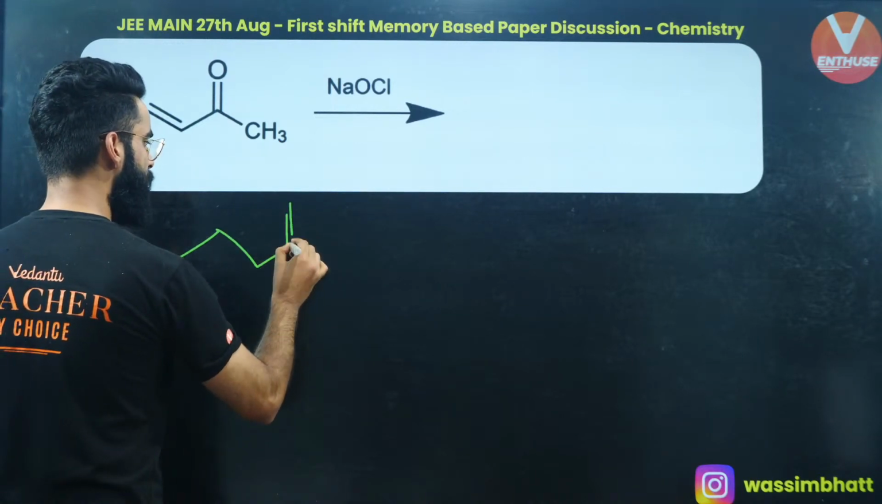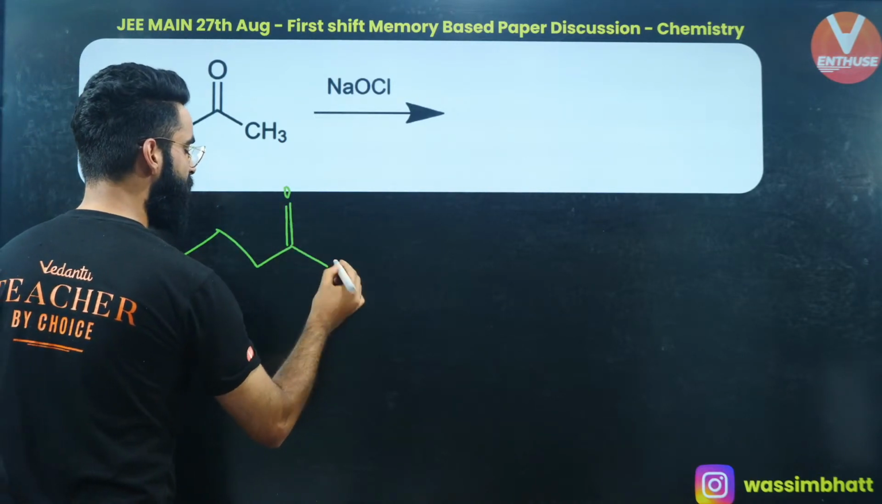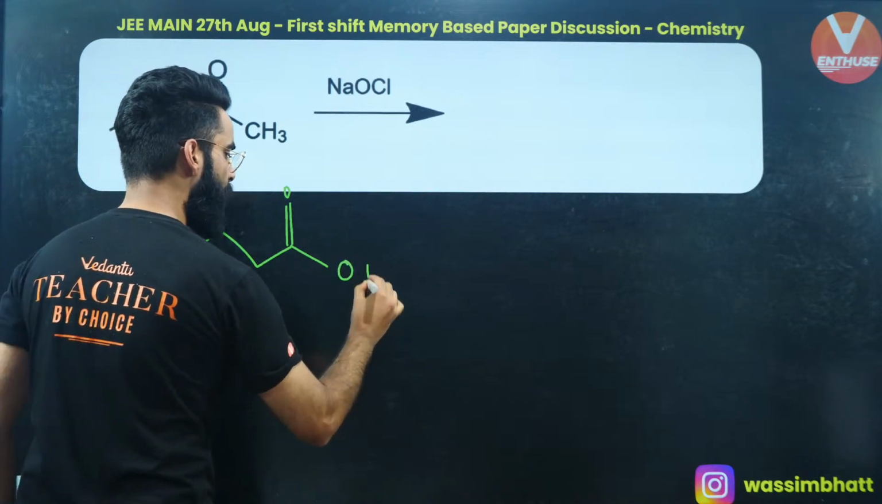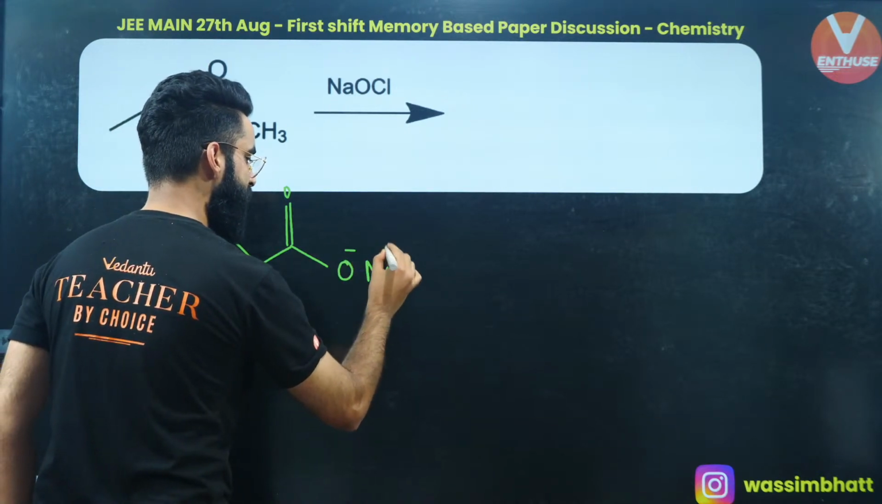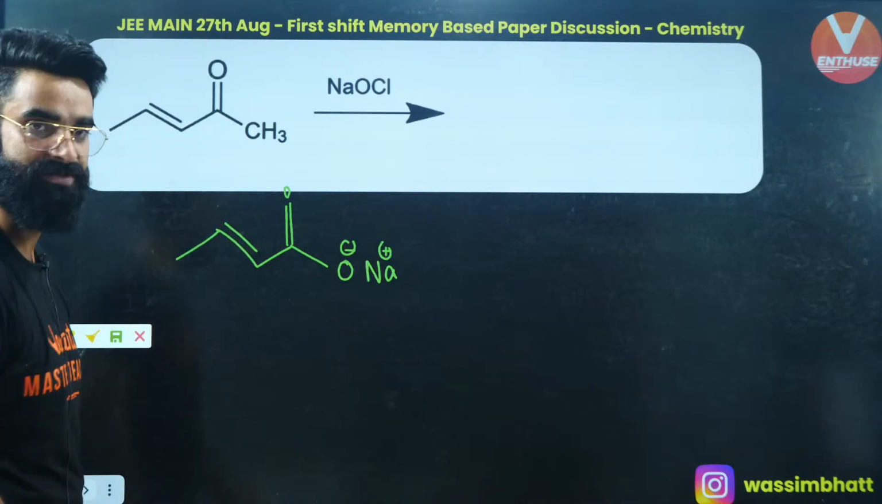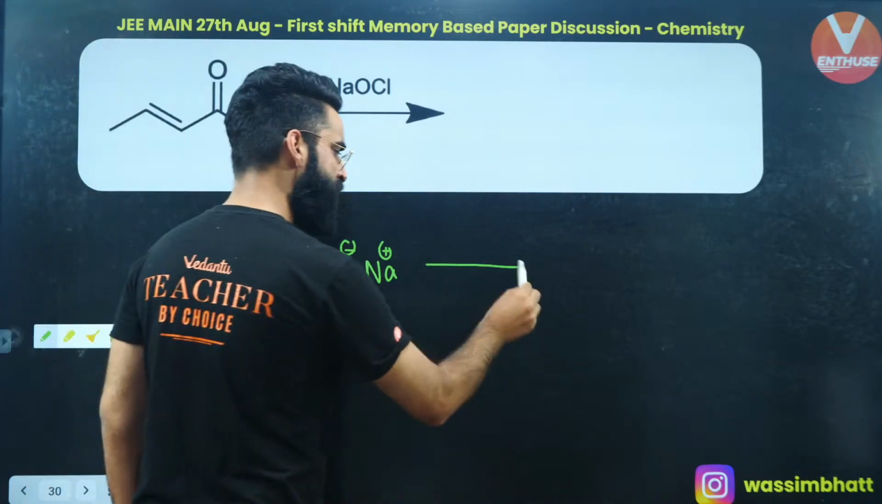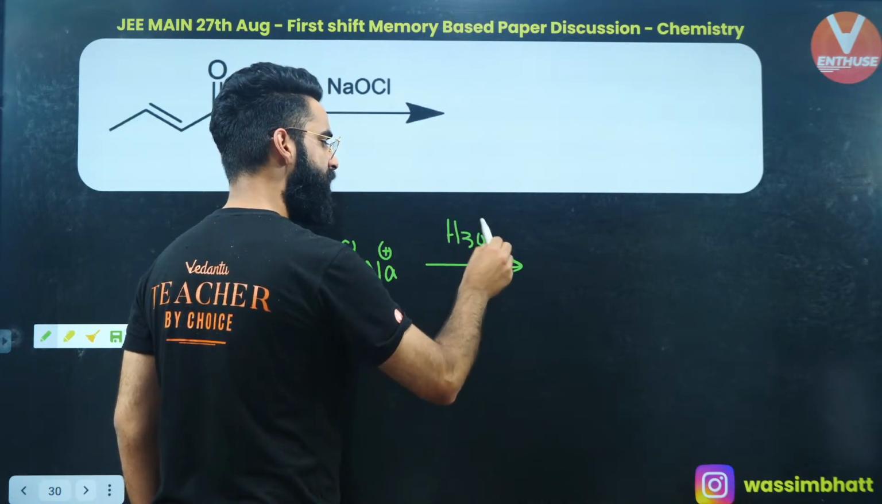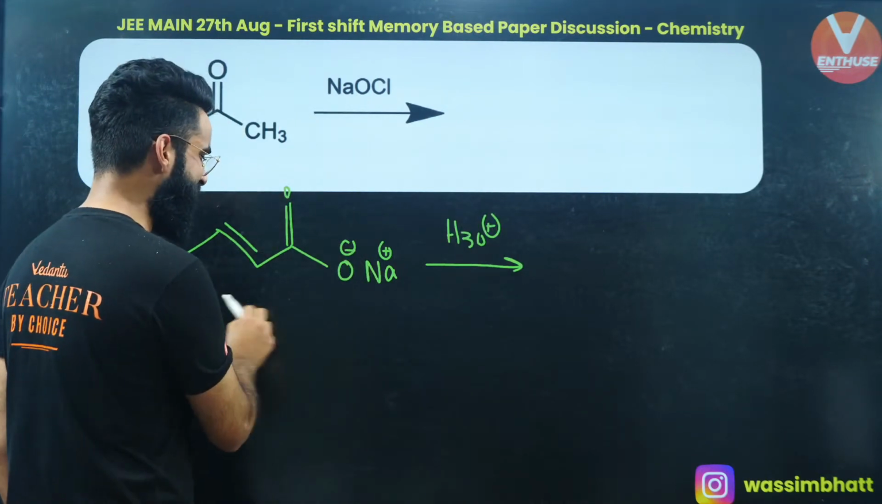This is a double bond O, and instead of CH3, you will be writing ONa. This reaction I've shown you many times, if you remember. People, was there one more step in which you have H3O+? Was there one more step, or was the question only up to here?